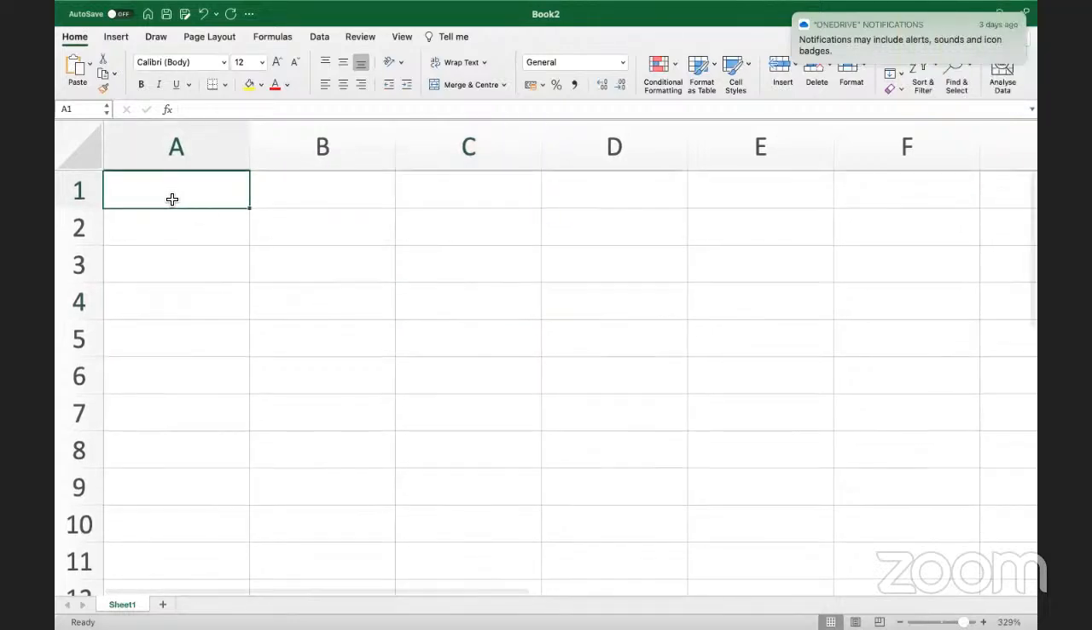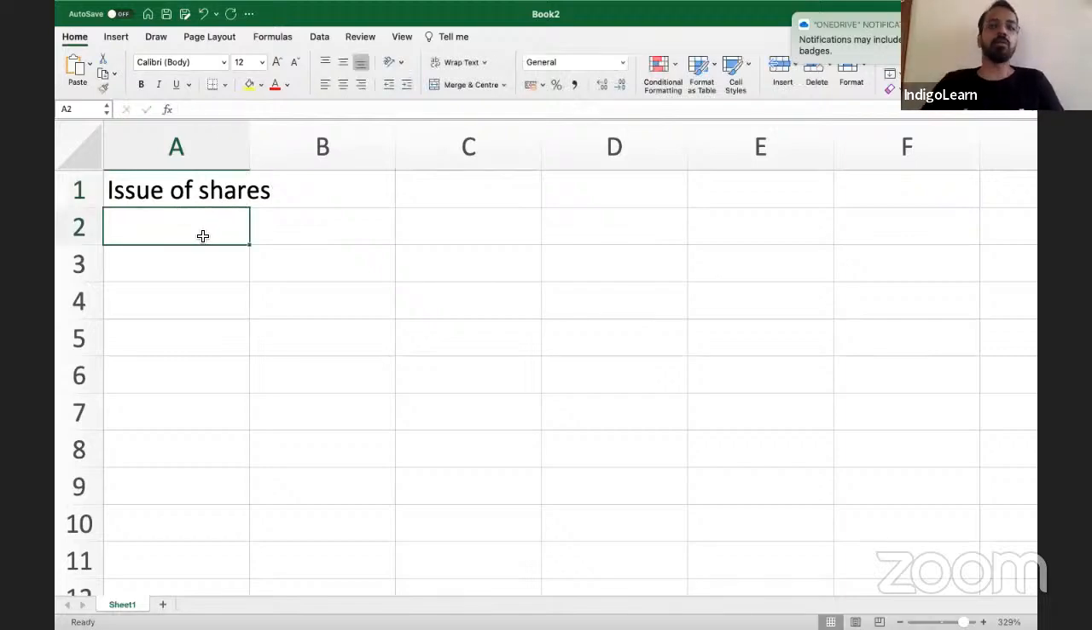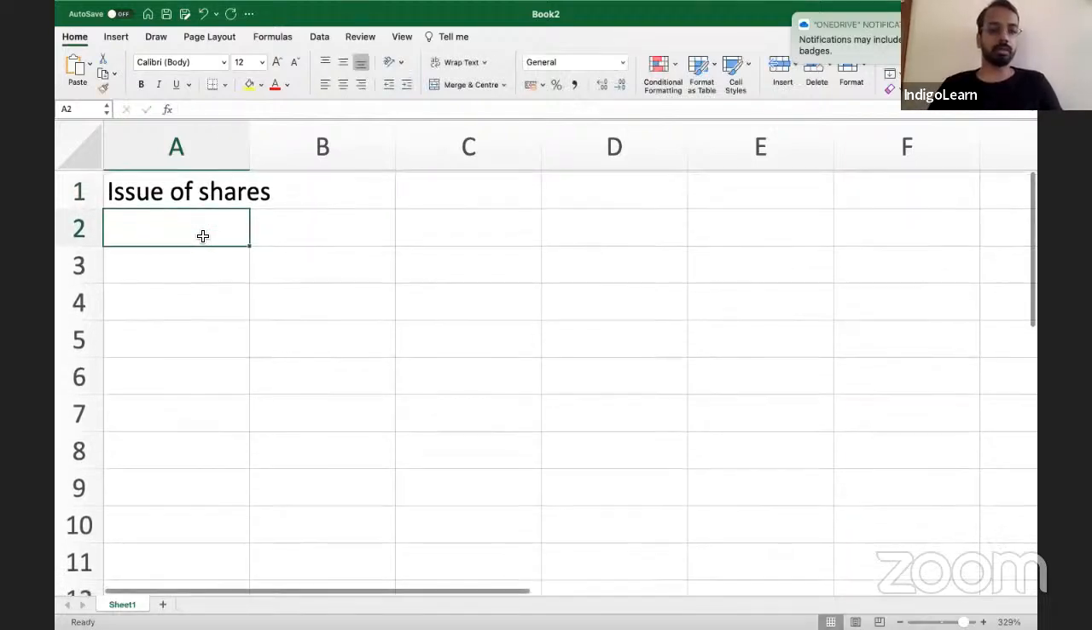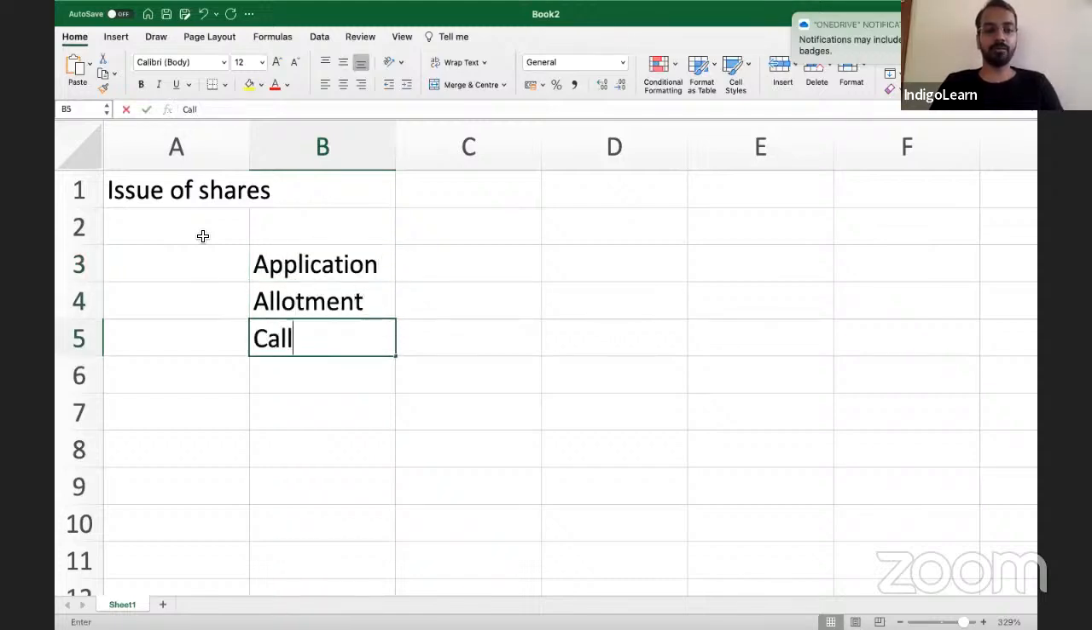Yes, sir. Okay. So before we jump in, let us quickly go through the entries that we are expected to pass when there is an issue of share. Then we'll come to pro rata allotment, and then maybe forfeiture of shares. Whenever there is an issue of share, there could be multiple stages: application stage, allotment stage, and call stage. In call, you can have first call, second call, third call, and all of that.